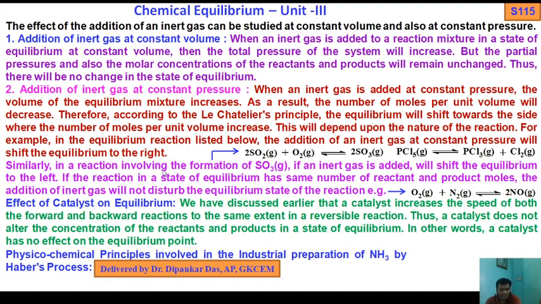Similarly, in the reaction involving the formation of sulfur trioxide gas, if an inert gas is added, it will shift the equilibrium to the left. If the reaction in a state of equilibrium has the same number of reactant and product moles, the addition of inert gas will not disturb the equilibrium state of the reaction. Here, SO2 gas plus O2 gas gives SO3 gas. PCl5 gas gives PCl3 gas plus Cl2 gas.